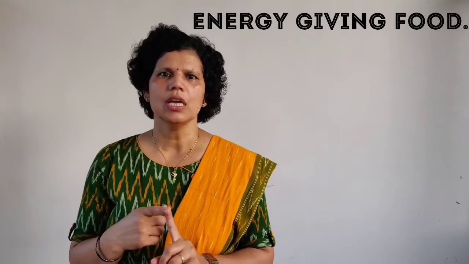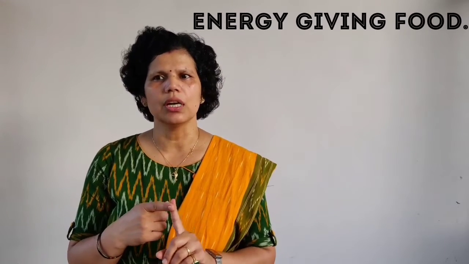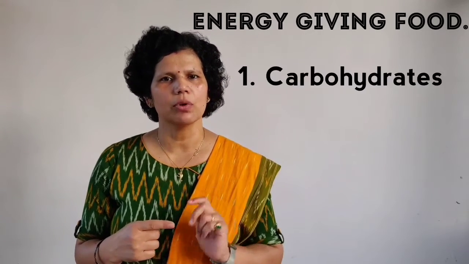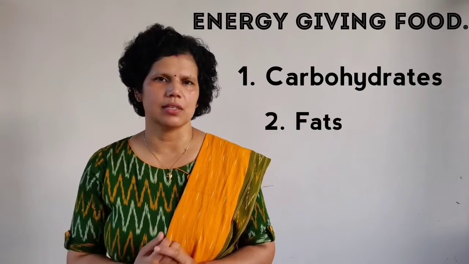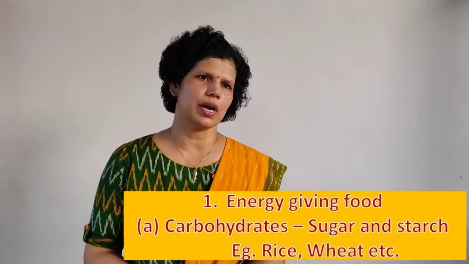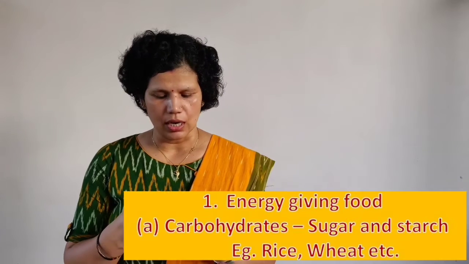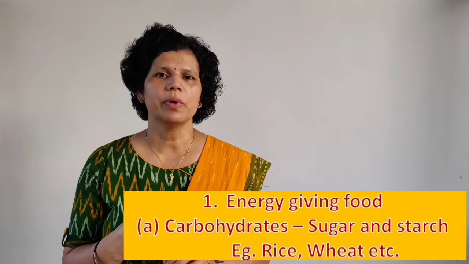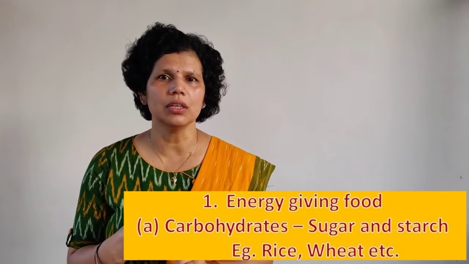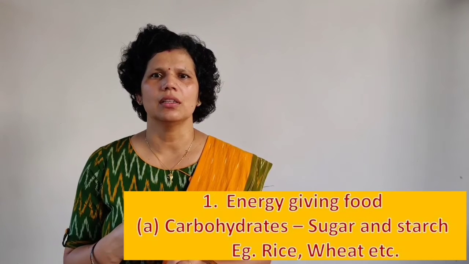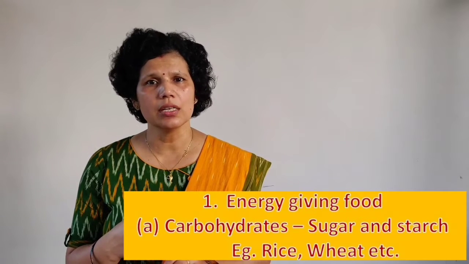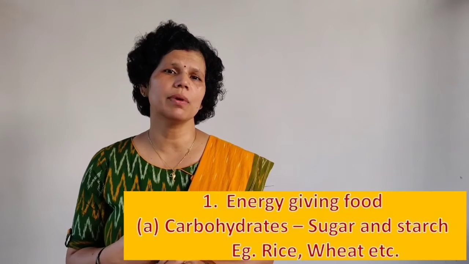The first category is energy giving food. These nutrients include two types of nutrients. First carbohydrates and second fats. First we discuss carbohydrates. Carbohydrates are sugars or starch. Sugar or starch are present in rice, wheat, maize. These are the things which include carbohydrates. They give us energy to do work. They are the prime source of energy.